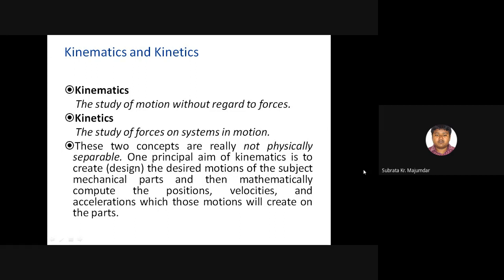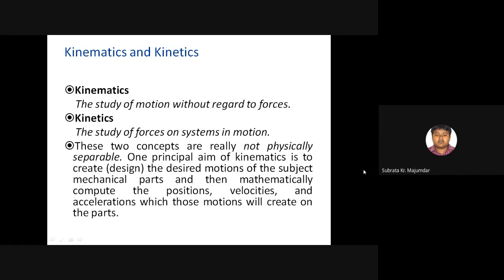And kinetics is the study of forces on a system in motion. That is the difference between them. The study of motion without regard to force is considered kinematics. The study of force on a system in motion is considered kinetics.